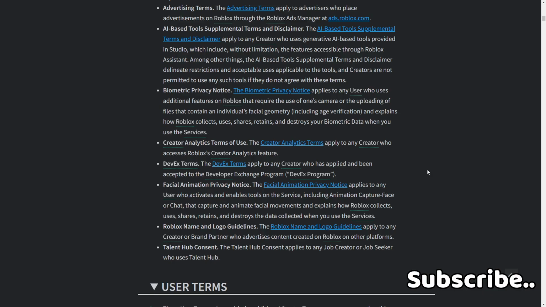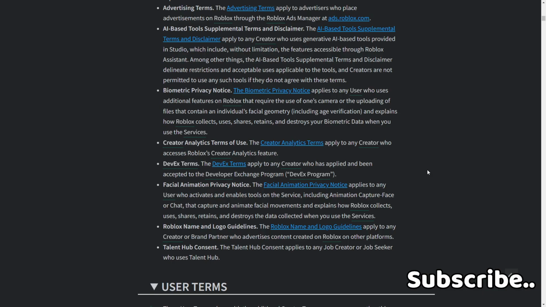DevEx terms. The DevEx terms apply to any creator who has applied and been accepted to the Developer Exchange Program, the DevEx program. Facial animation privacy note. The facial animation privacy note applies to any user who activates and enables tools on the service, including animation capture, face, or chat that capture and animate facial movements, and explains how Roblox collects, uses, shares, retains, and destroys the data collected when you use the services.